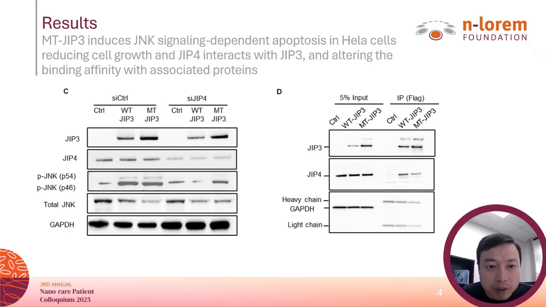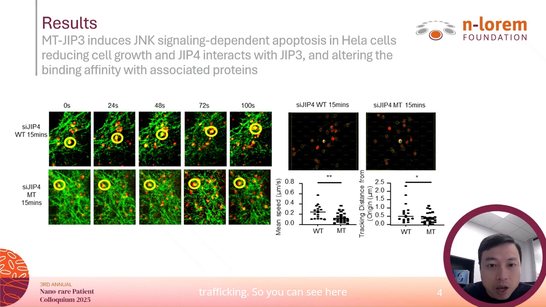We also found mutant JIP3 can disrupt endosomal trafficking. You can see here, Cy3-labeled ASOs moved slowly and traveled short distances, failing to accumulate properly at the perinuclear region. This result demonstrates that mutant JIP3 impairs endosomal mobility along the microtubules, also contributing to the cytotoxicity.